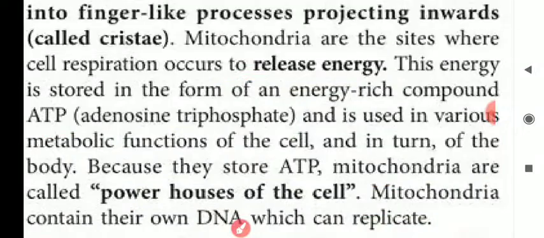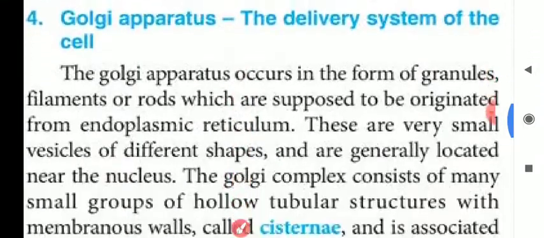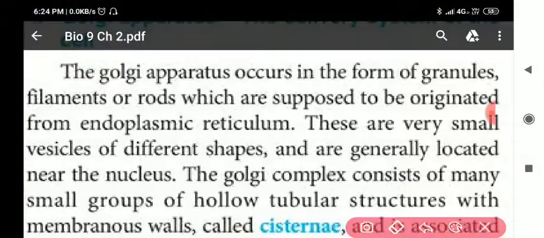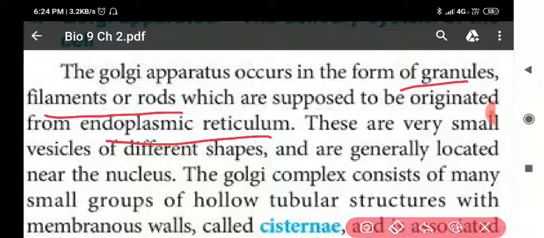Next, my dear students, is the Golgi apparatus. Golgi apparatus, the delivery system of the cell. The Golgi apparatus occurs in the form of granules, filaments or rods which are supposed to be originated from the endoplasmic reticulum. So this Golgi body is also linked with the endoplasmic reticulum. These are very small vesicles of different shape and are generally located near the nucleus.